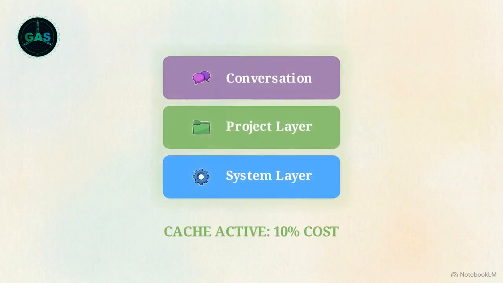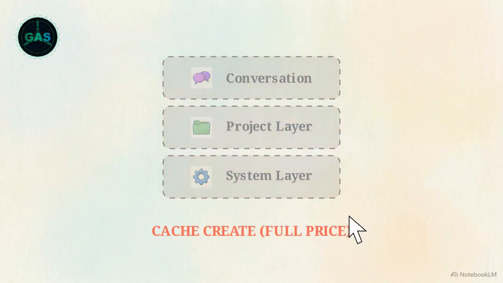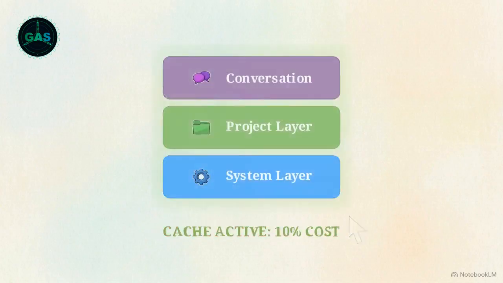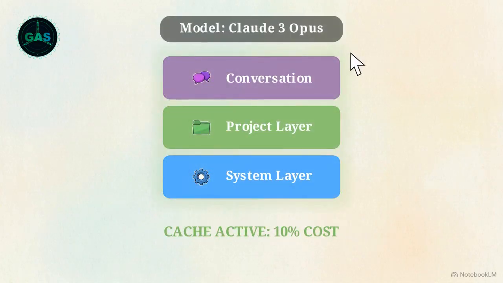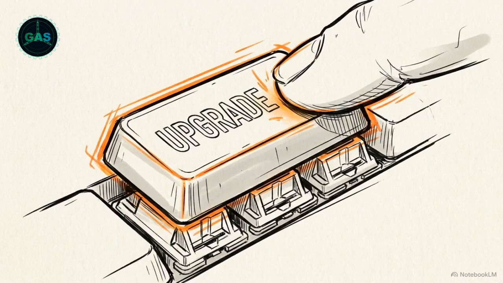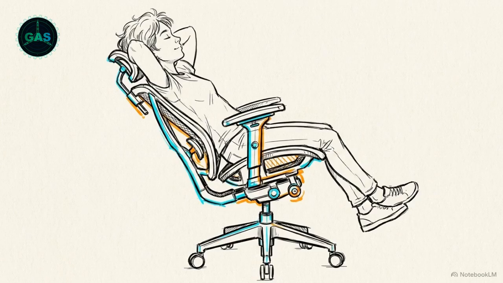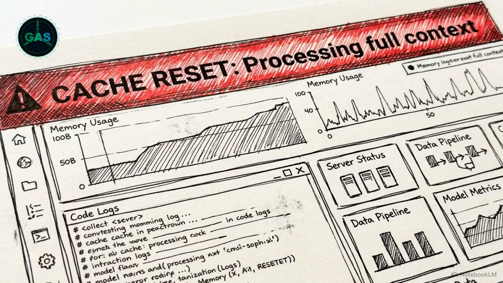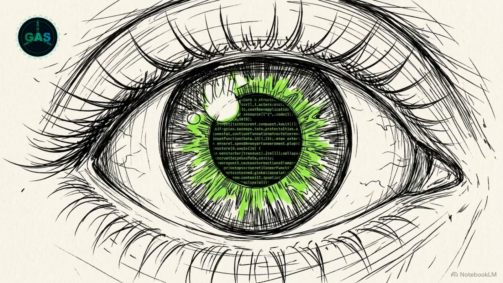The exact same collapse happens if you edit the core system instructions mid-session, or if you toggle between different intelligence models, like switching from Opus to Sonnet for a specific task. Taking a break or switching to a faster model feels like a standard habit, but underneath, they trigger a massive cache create penalty, forcing the system to reread thousands of words from scratch without giving you any warning.